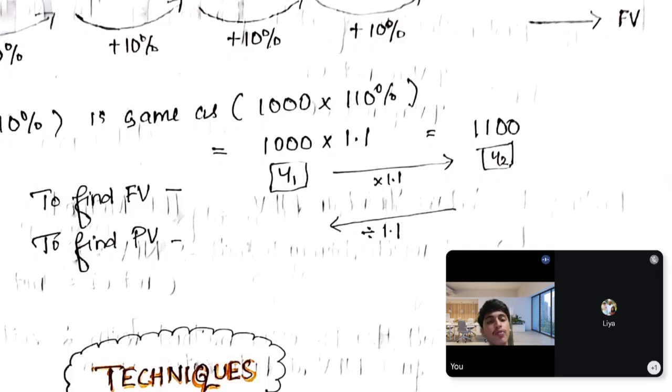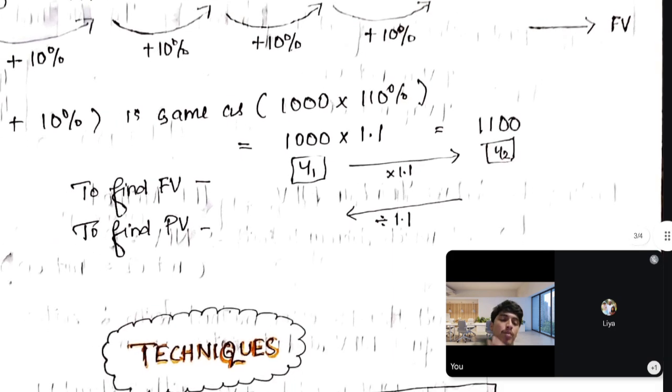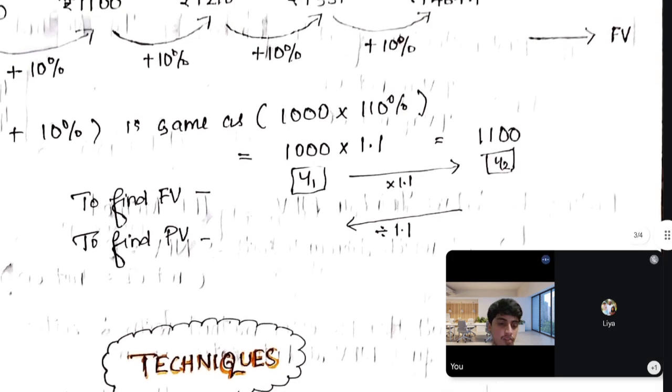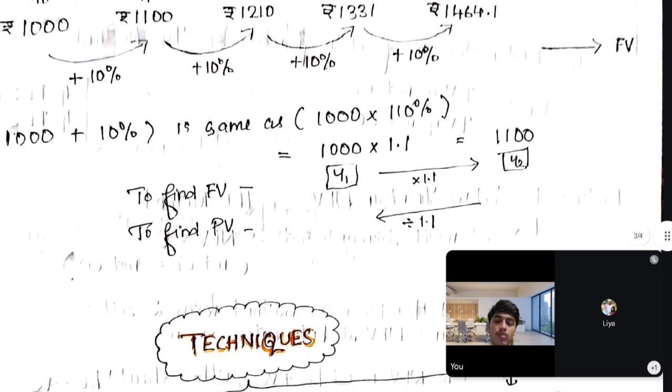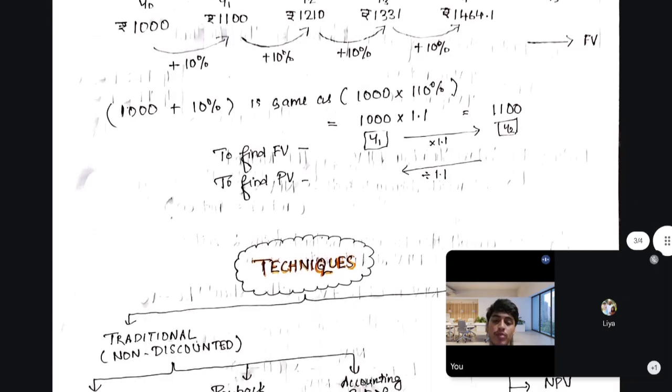Finding present value is nothing but the reverse process of future value. In future value we multiply, and in finding present value you divide. So we divide by 1.1 over and over again depending on the number of years. If it's 2 years, you divide 2 times, so you press the equal sign 2 times. If it's 3, we do it 3 times, and so on. So that's the concept of time value of money.